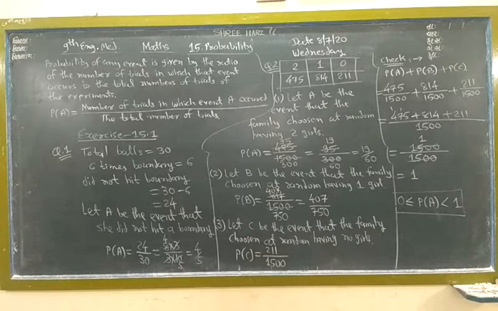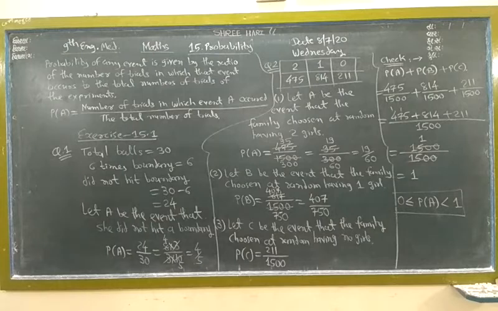So see properly the definition also, formula, and exercise 15.1 question number 1 is given here. Okay, and see properly question 1, and question 2 how many parts? 1, 2, 3 parts also.